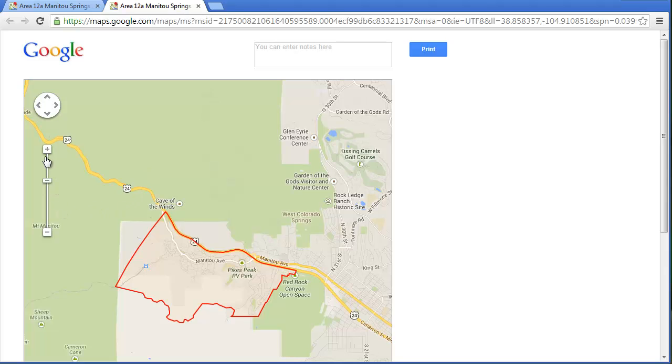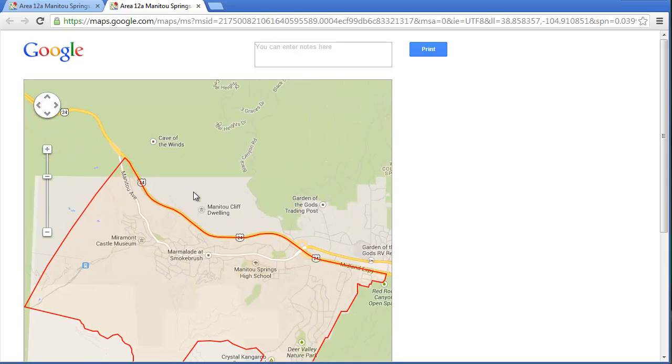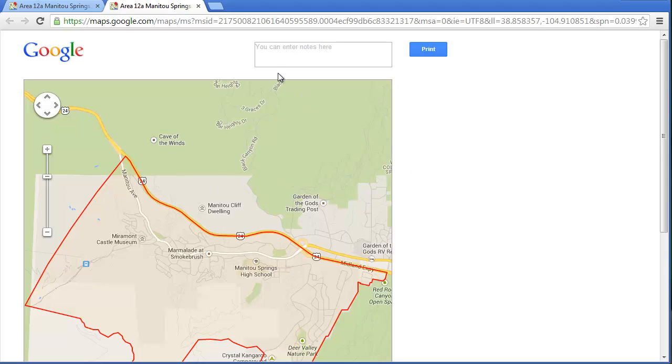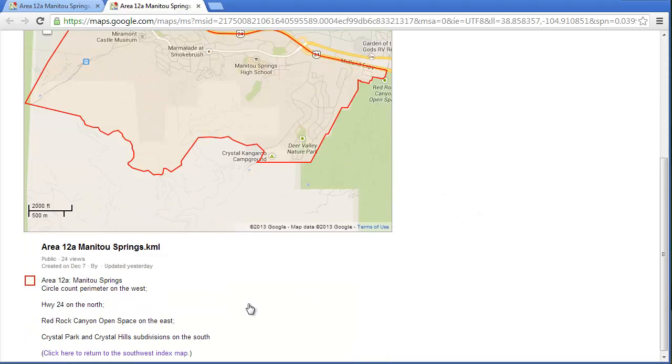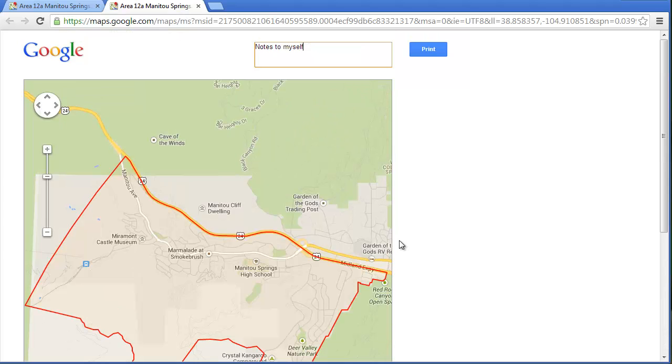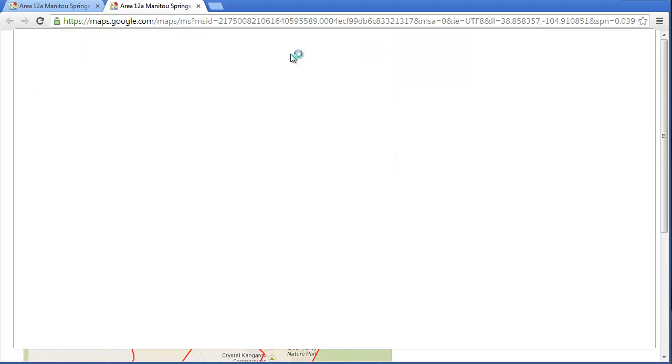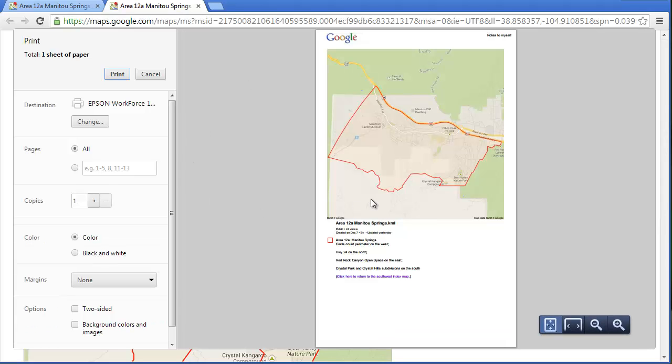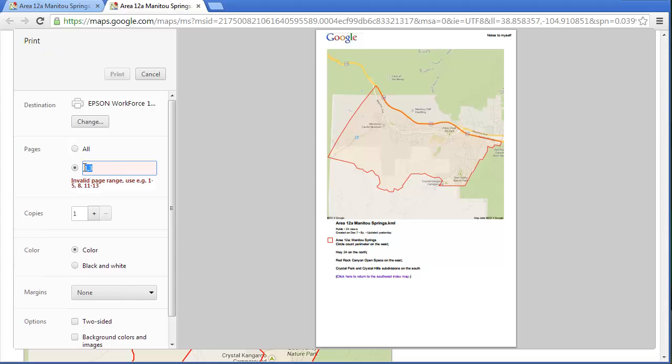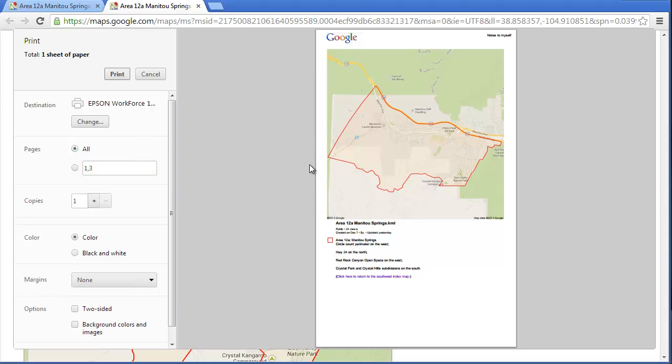And from here you can zoom in to get it as full as possible. You can enter notes here, notes to myself, and down below is the descriptions. Then go print, and there you have it. Now you can print it. If there's more than one page, you can say print page 1 and 3, or you can just say all, which most of the time it'll probably just be one